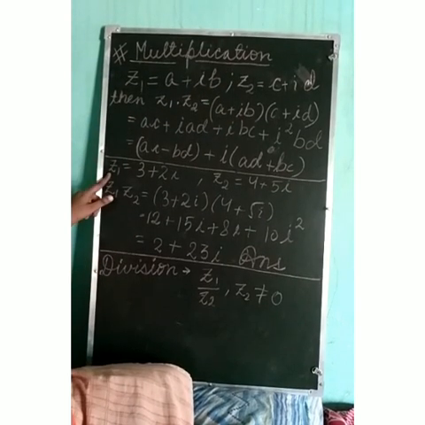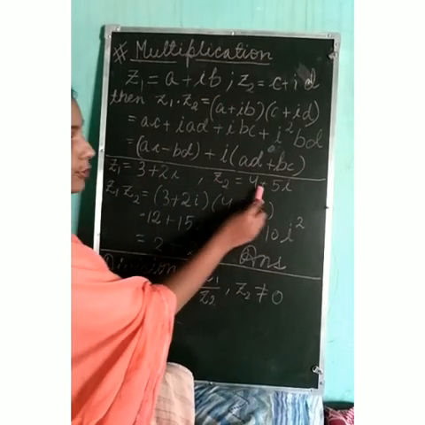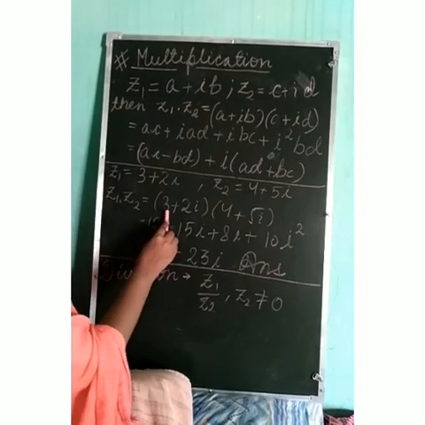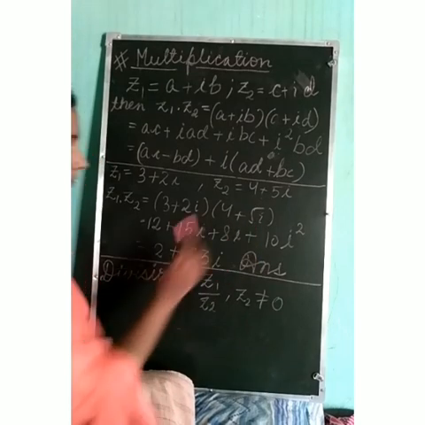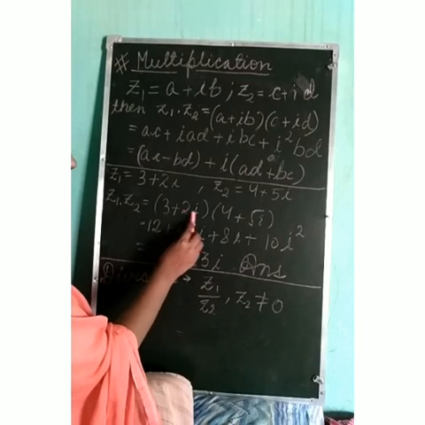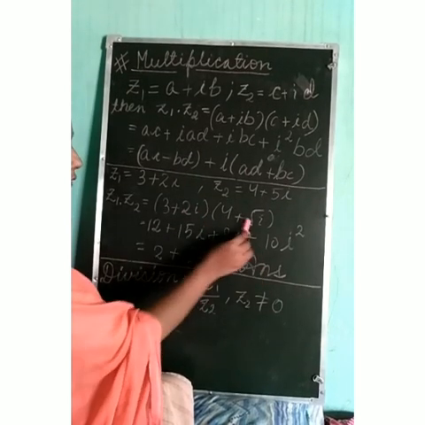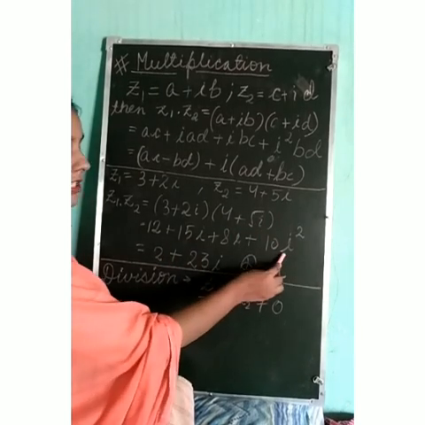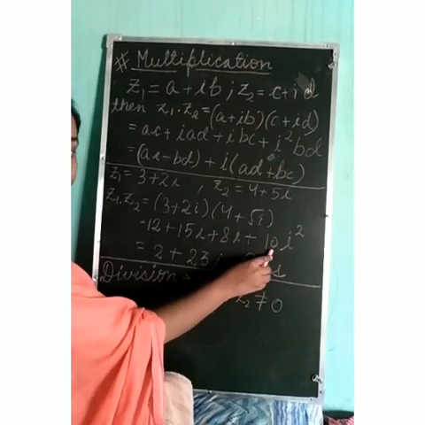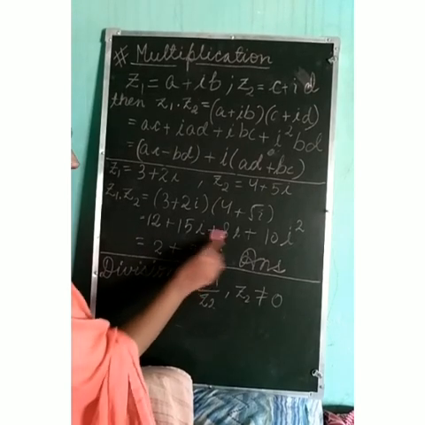For example, if we are given the first complex number 3 plus 2i and the second complex number 4 plus 5i, so z1 into z2 equals 3 plus 2i into 4 plus 5i. अभी 3 4s are 12, 3 5s are 15i, 2i into 4 it will be 8i and 2 5s are 10, i into i is i square. यहाँ से i square is -1, this whole term will be -10, and 12 minus 10 is 2, then plus 15 plus 8 is 23 and i is multiplied here.